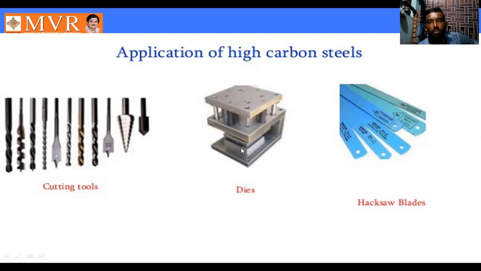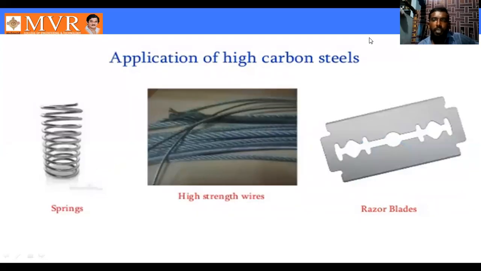These dies are also made with high carbon steel. Next one is hacksaw blades. So we know the hacksaw blades, these blades are also manufactured from high carbon steel material. See here, another example of high carbon steel.